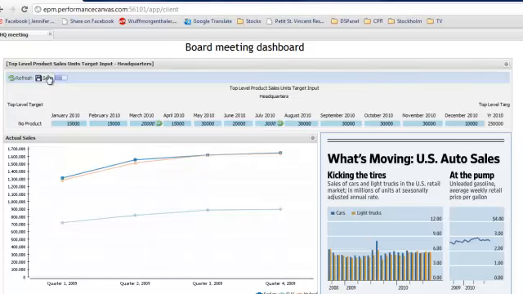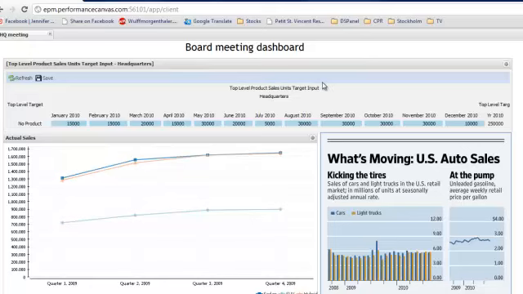We click Save. This is going to send the data back to the server, and you'll know this is done when it stops doing the toolbar here. Excellent. So now we see that those changes have been saved, 5,000, 20,000. We click Refresh, and we know that's saved. Now, this is just a top-level down targeting that we've done. So this is the board meeting dashboard.